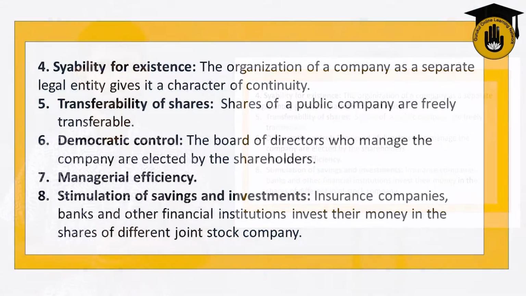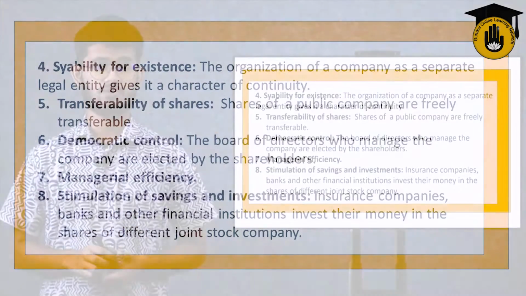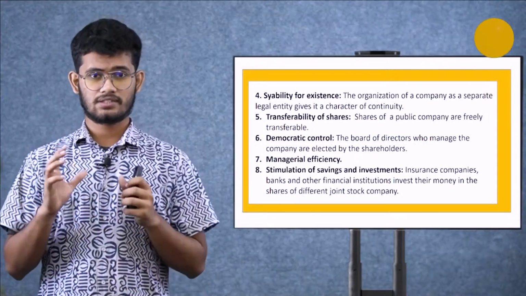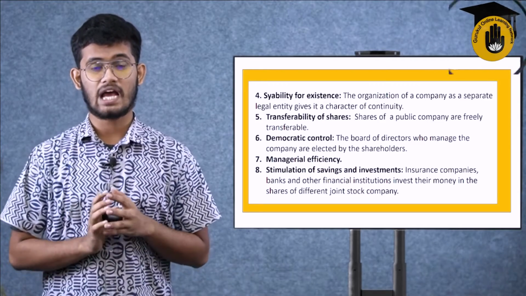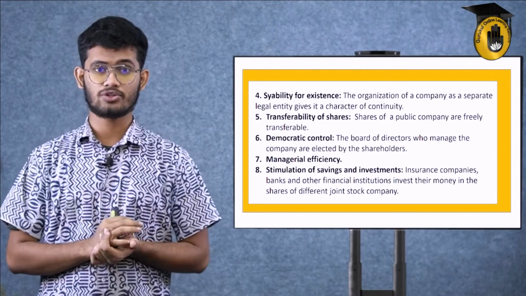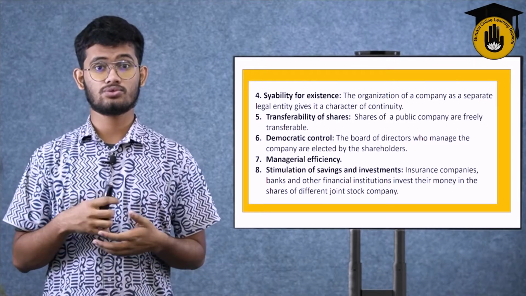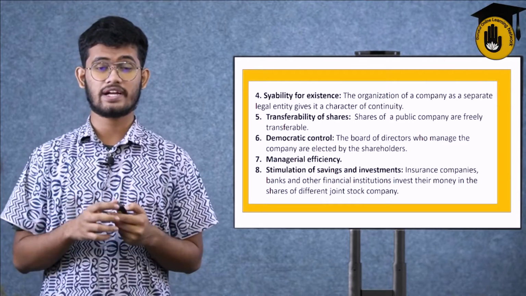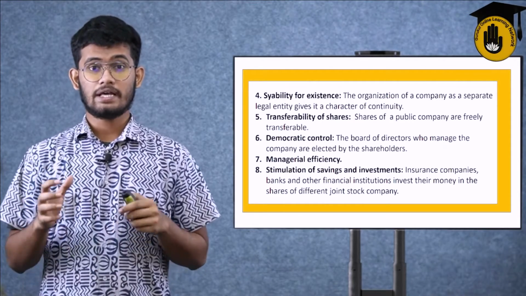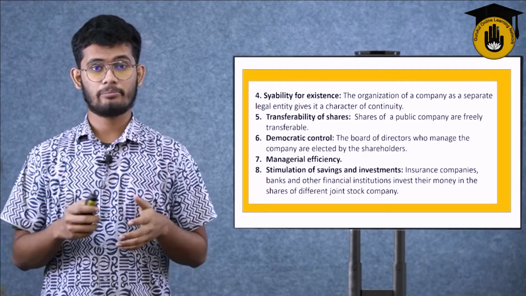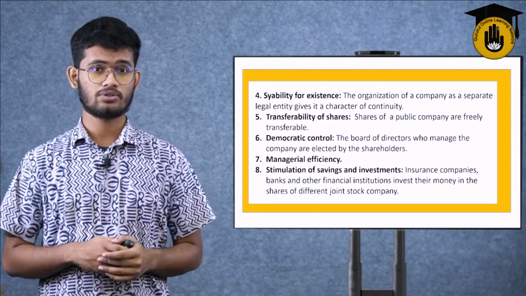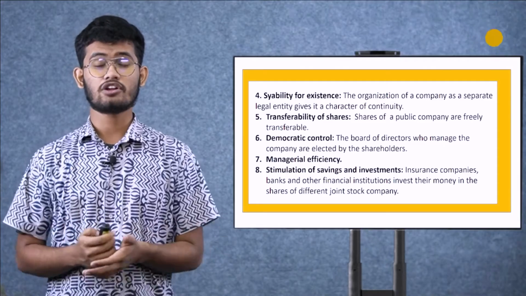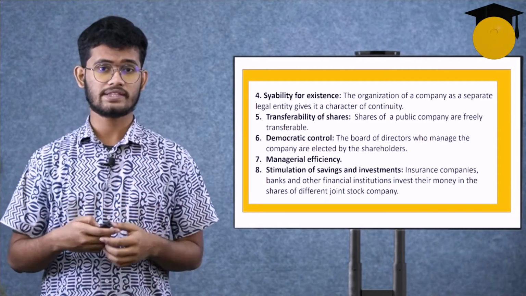Democratic control. Number 6, the board of directors who manage the company are elected by the shareholders. Let's take this at an easy level, because suppose I started a company, I cannot choose who the shareholders are going to be. I cannot dictate to those shareholders what their advantages and rights are, or what they have to do. But the majority wins. It always calls for majority, not minority. The majority of numbers are the shareholders, not the company's board of directors. There are 5, 10 or mostly up to 20 directors, not more than that.